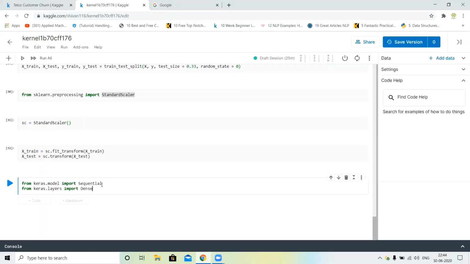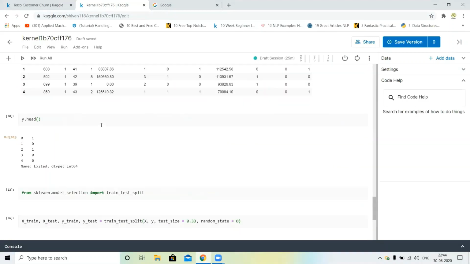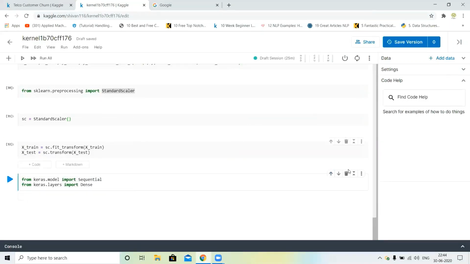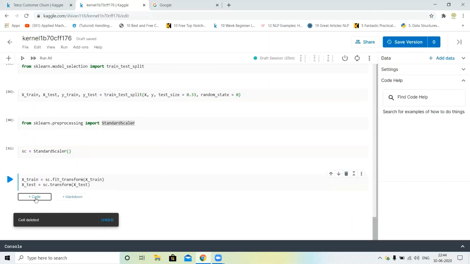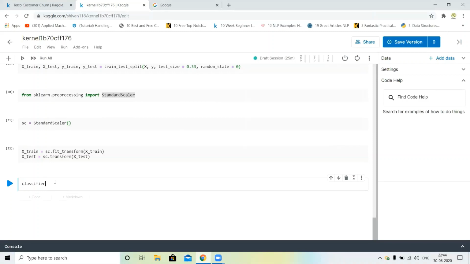I thought we already imported this. Yes, I already imported this, so I just cut this. Okay. Next, we will define the Keras model. Okay. So what can we do? Classifier is equal to Sequential.